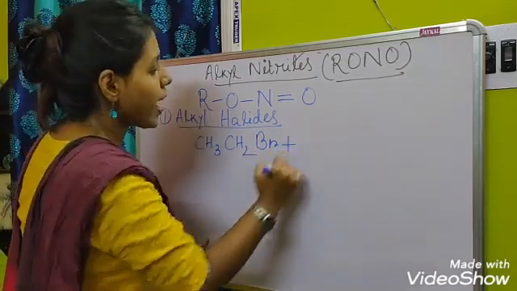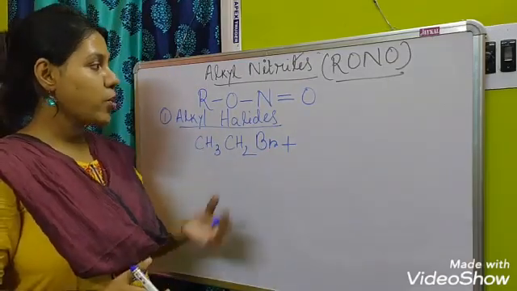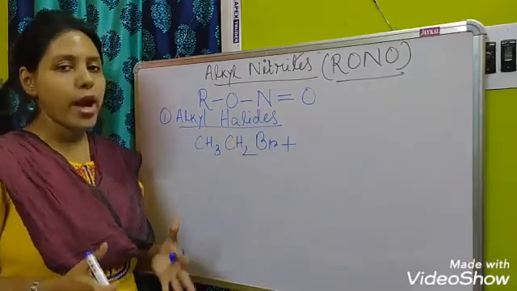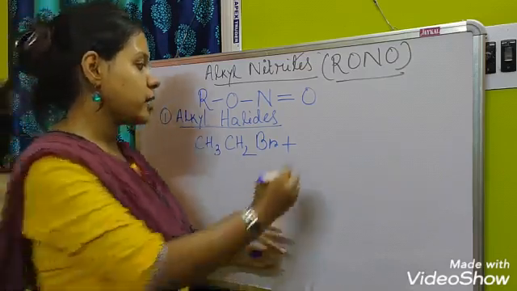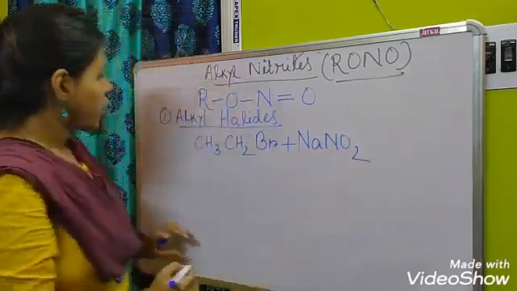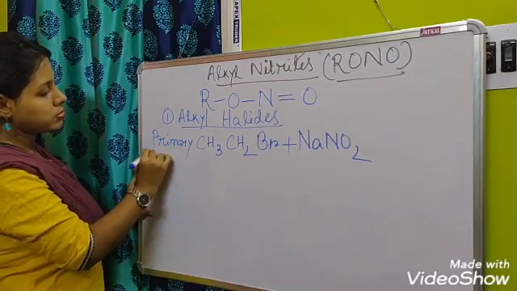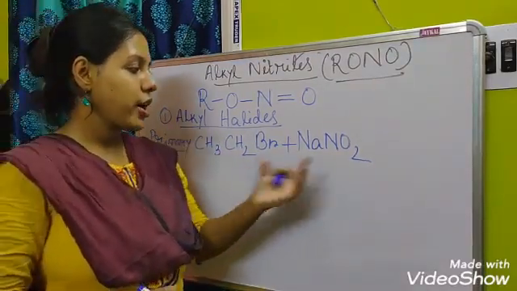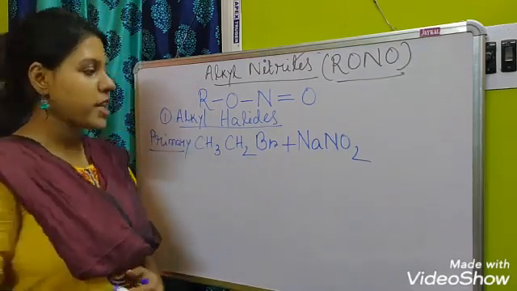Then what do we have to add here? As we are going to add one ONO group, we have to add a salt of nitrite. Here we take sodium nitrite. This was the primary alkyl halide. For a primary alkyl halide, you can take sodium nitrite or potassium nitrite.